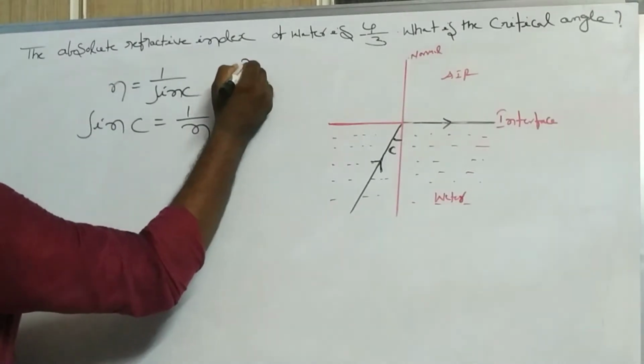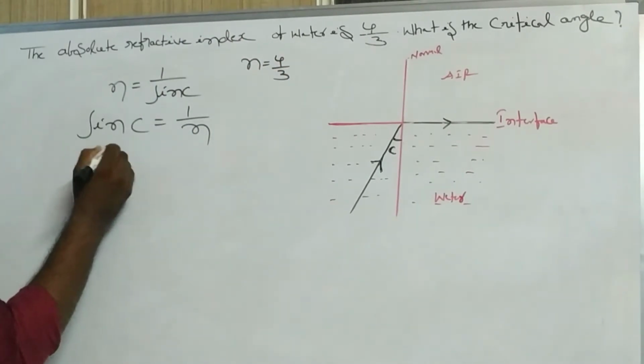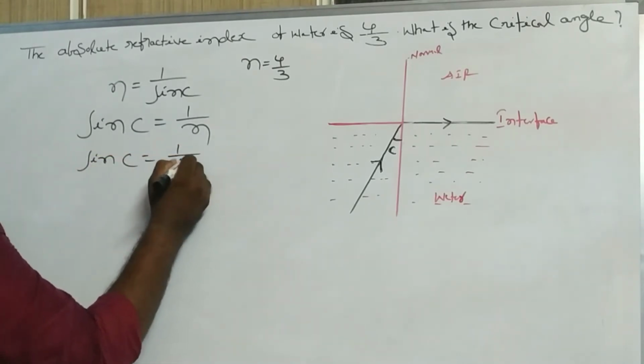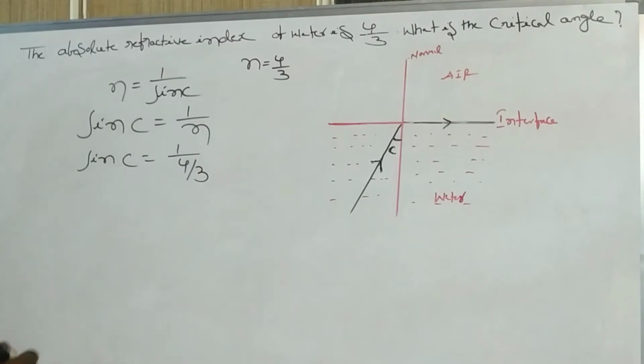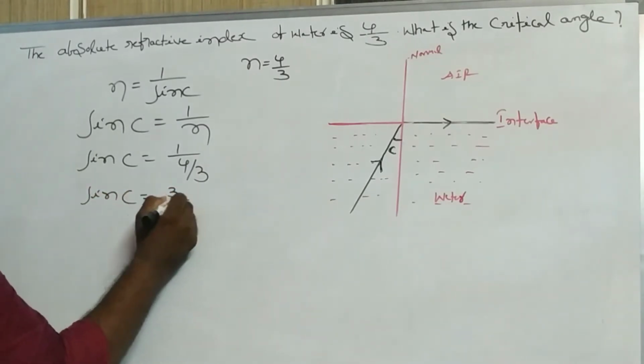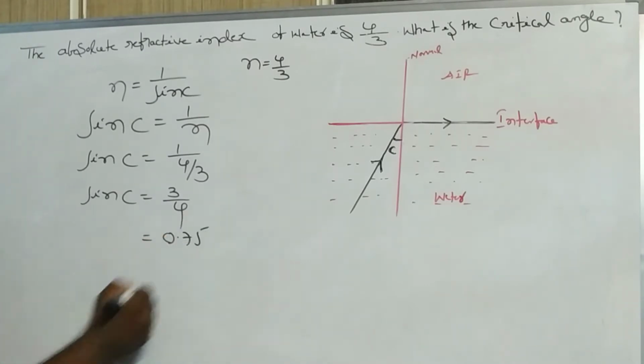Here the n value is given, that is 4/3. Then sin c equal to 1 by 4/3, so sin c equal to 3/4, that is 0.75.